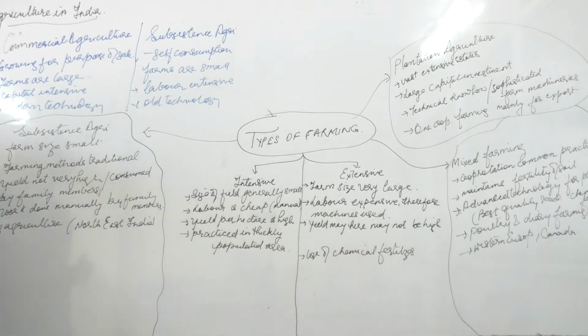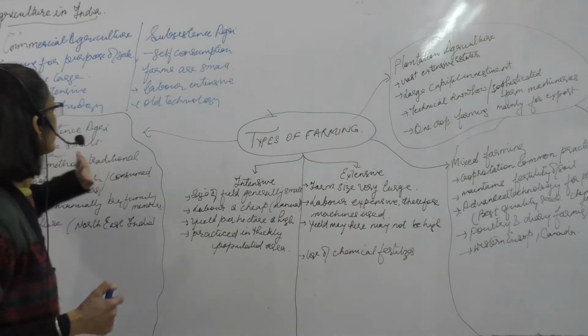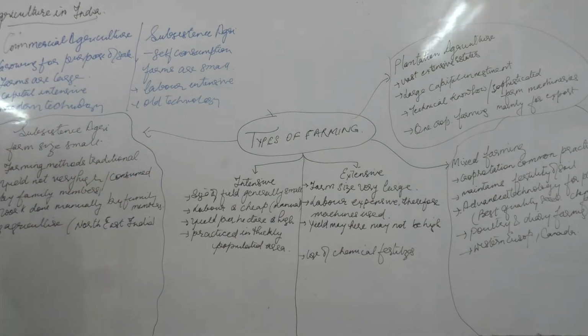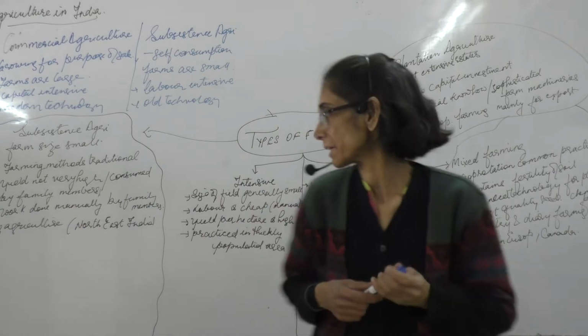Now when we are speaking about types of farming, we are basically speaking about the various ways farming is done.